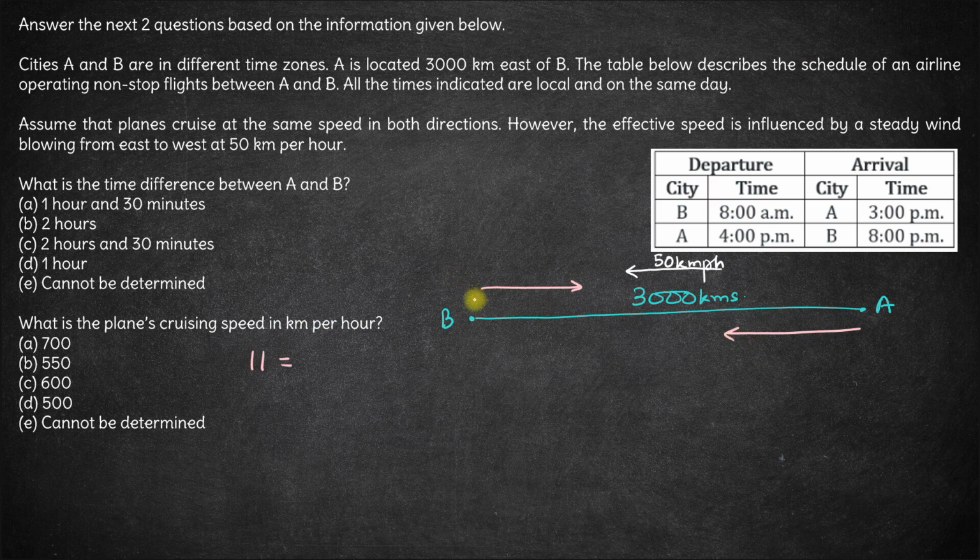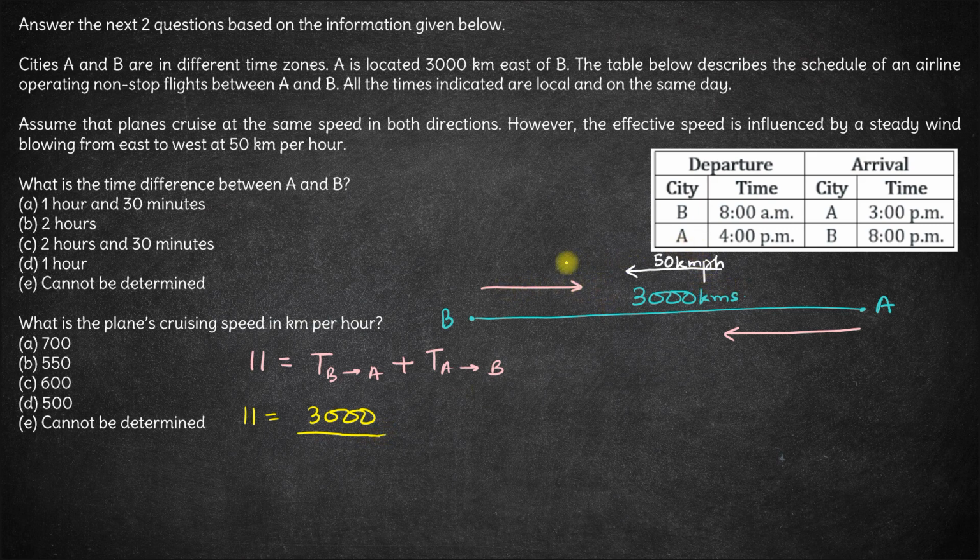Fine. Now let's see what is the time it takes to go from A to B and what is the time it takes to go from B to A. So 11 is equal to the time taken to go, first of all, from B to A, and then it comes back from A to B. The time taken to go from B to A will be the distance, which is 3000 kilometers, divided by the effective speed of the plane while going.